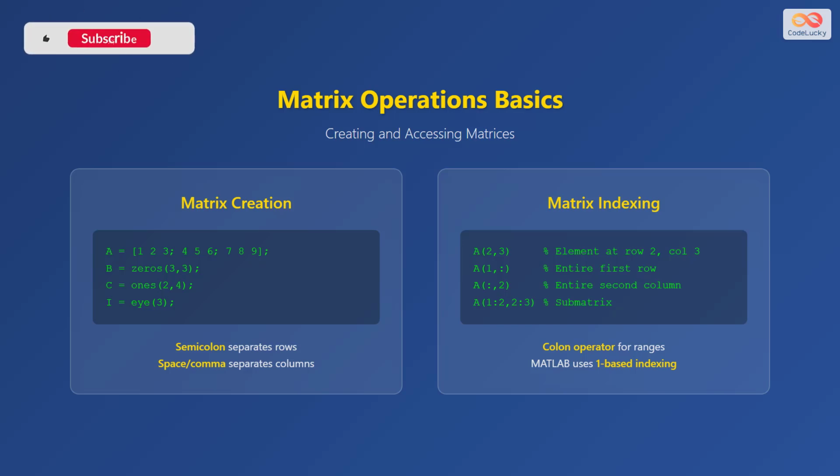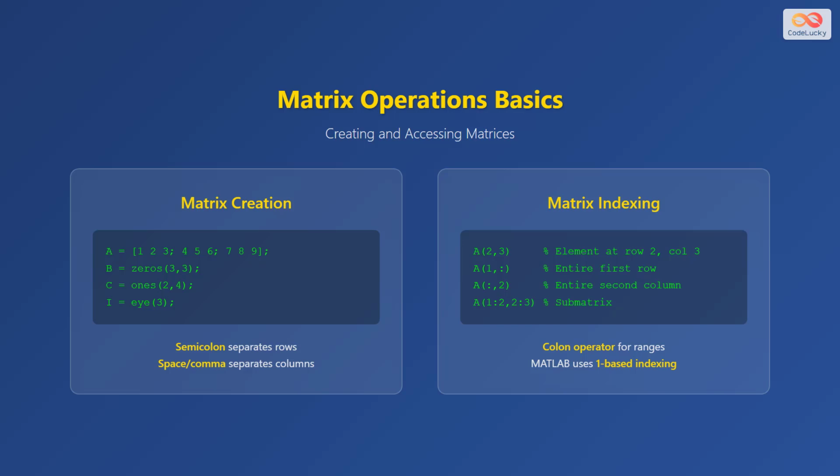MATLAB provides convenient functions like zeros, ones, and eye for creating special matrices. The zeros function creates matrices filled with zeros, ones creates matrices filled with ones, and eye generates identity matrices.